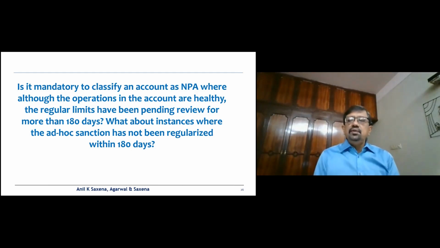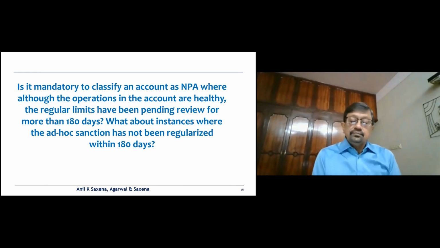So irrespective of the operations in the account, generally the branch would say that, look, the accounts are healthy, the transactions are perfectly within the limit which has been sanctioned or the DP. So why classify the account as an NPA?